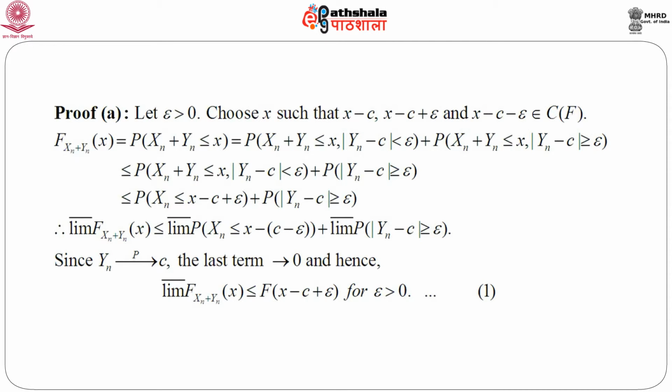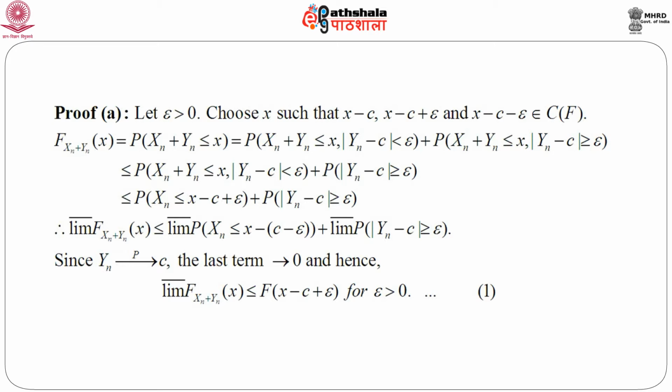The technique is very similar to the proof that, if you recall, convergence in probability implies convergence in distribution. So, let us consider an epsilon greater than 0 and choose x such that x minus c plus epsilon and x minus c minus epsilon are all continuity points of F. Since epsilon is arbitrary, we have the liberty to choose these as continuity points.